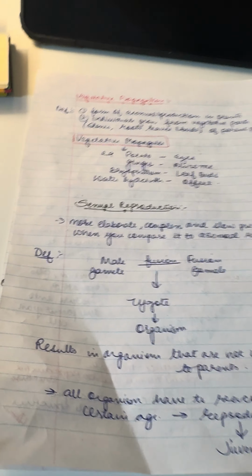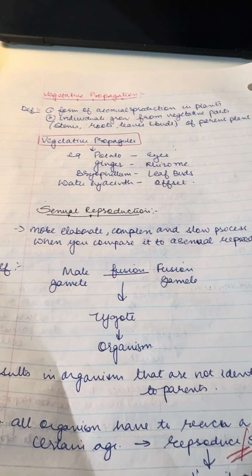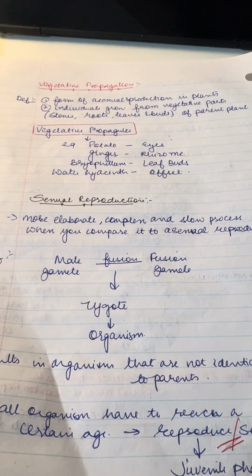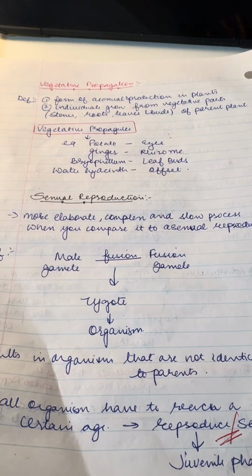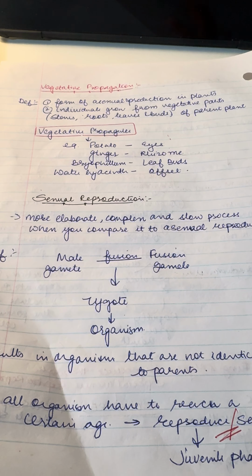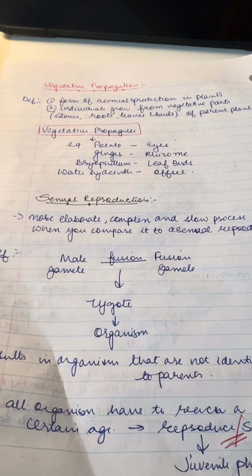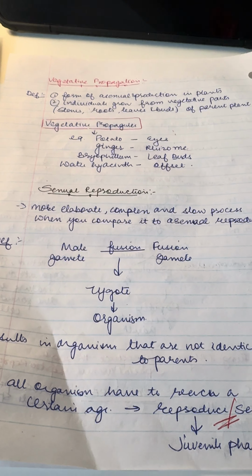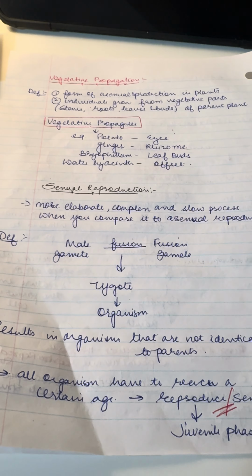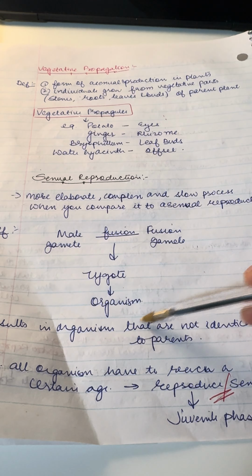Then we will get some idea of sexual reproduction. So sexual reproduction is basically a more elaborate, complex and slow process when you compare it to the asexual reproduction. In sexual reproduction, two individuals are required, because as we studied earlier, this is a fusion of male and female gamete which forms a zygote, which forms an organism. So it results in organisms that are not identical to parents.